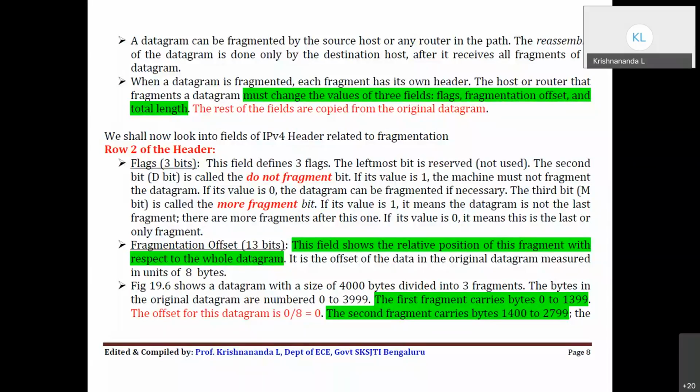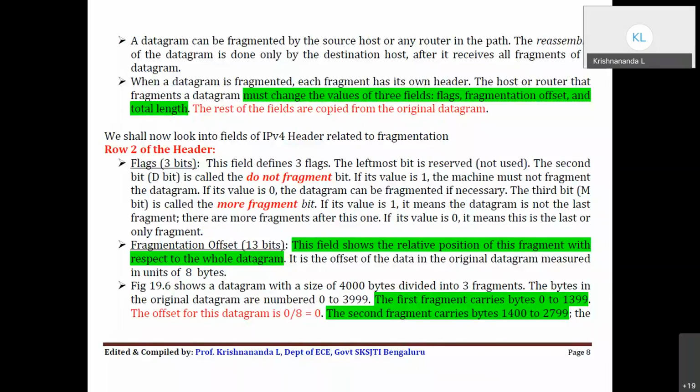The first field, the first 4 bits, was version, right? The next 4 bits was the hlen field. I have already said the hlen value should be minimum 5, because that is multiplied by 4 to get the minimum header length. Here the value is 0010 in binary, which means 2. So it cannot be a valid hlen number. That is why the receiver is discarding this packet.